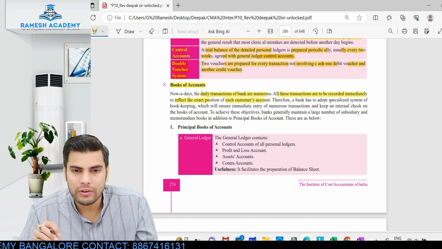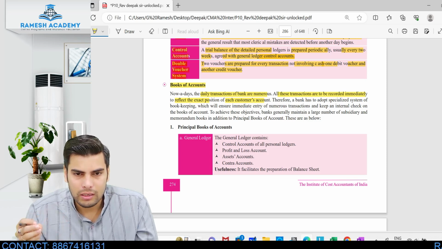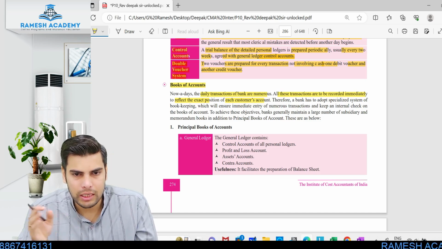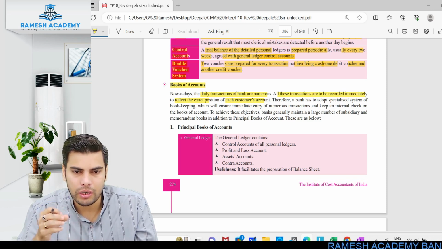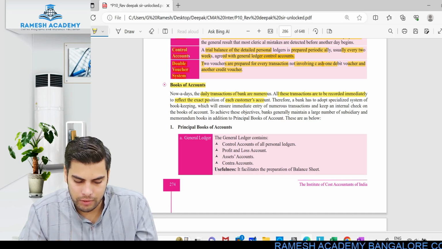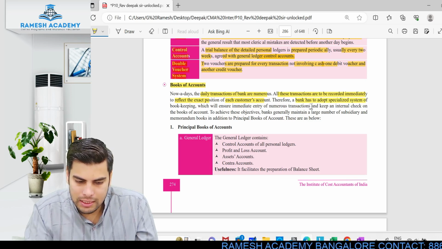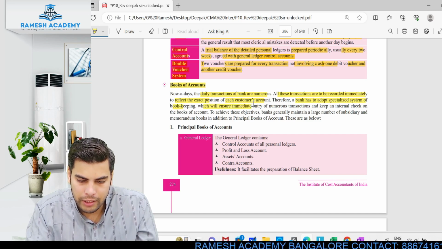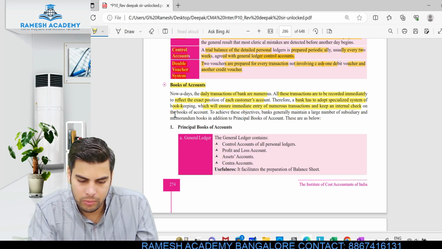So as soon as the transaction takes place, all these transactions have to be recorded, so that the customer's account shows a true balance, the exact balance. If I deposited money, that deposit has to be added. If I withdraw money, that money has to be deducted from my bank balance. Immediate effect has to be given to the personal account. Therefore, the bank has to adopt a specialized system of bookkeeping which will ensure immediate entry of numerous transactions and keep an internal check on the books of accounts.